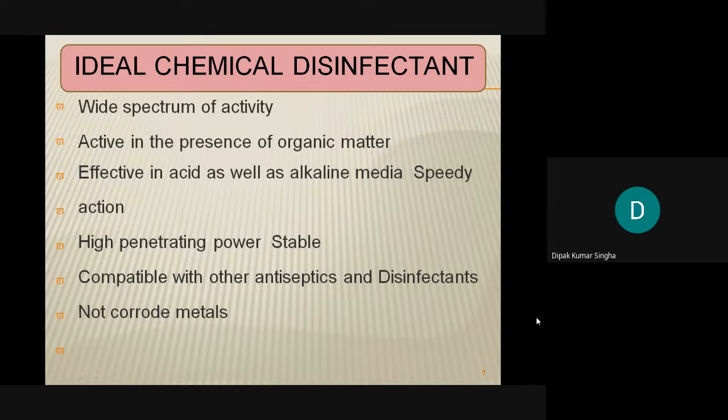That means it is not corrosive to materials. If the chemical is corrosive, then that type of chemical will be discarded and not used. So these are the ideal characteristics of a chemical used as a disinfectant.